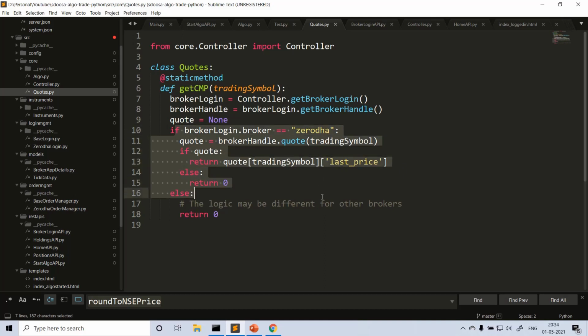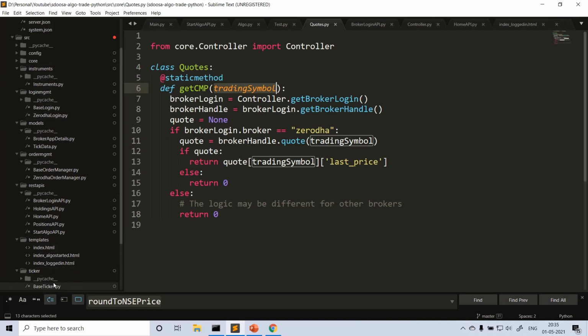If it is another broker, the handling may be different, right? So we are not able to implement that. So this is without ticker. If you want to just read the current market price of Infosys or Tata Steel, you just pass the trading symbol here and you will get the current market price. Whereas with the ticker service, you keep getting the ticks. Once you start the ticker and pass some registered callback function to it, you'll keep getting the ticks, right? So every second or every millisecond.